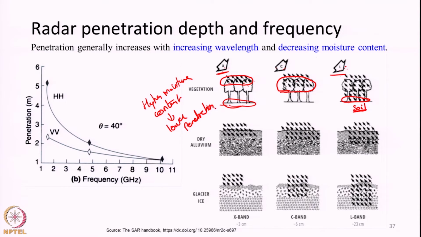Also, like I told you, longer wavelengths may penetrate deep into the canopy. And radar may have the capacity to produce images in multiple polarizations, HH, HV and so on.